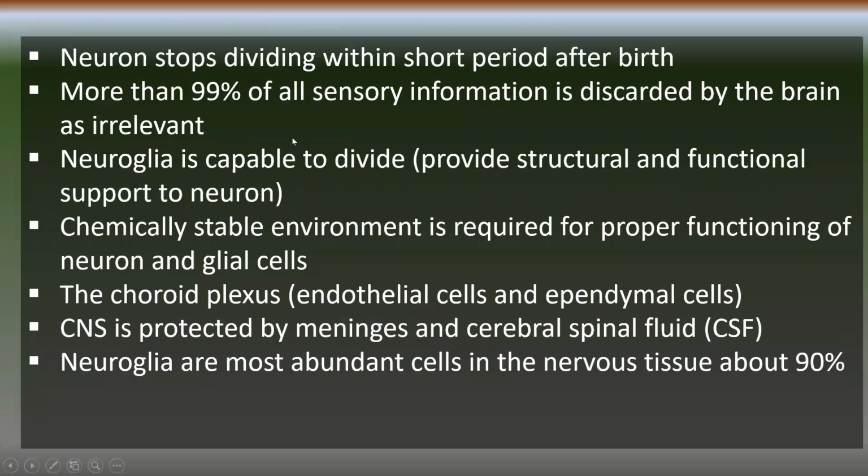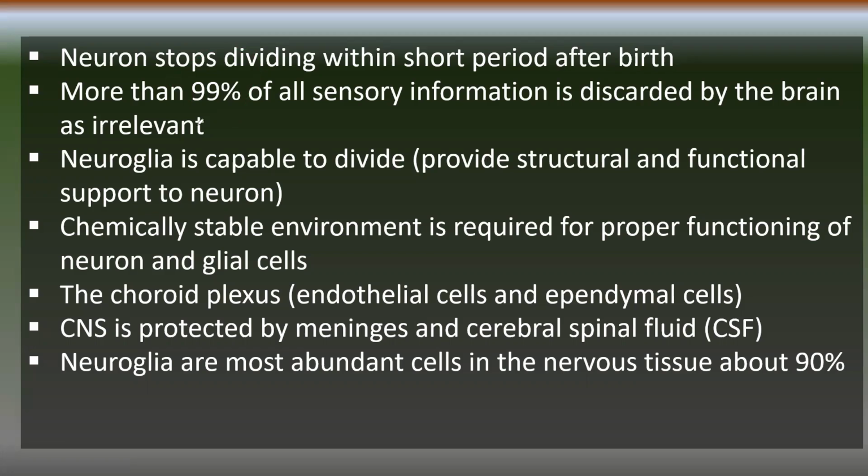Then some important aspects of the nervous system, some points which you have to remember. The neuron stops dividing within a short period after birth. More than 99% of sensory information received by the nervous system is discarded by the brain as irrelevant. So almost 99% of sensory information is discarded. Only 1% is processed and responded to.